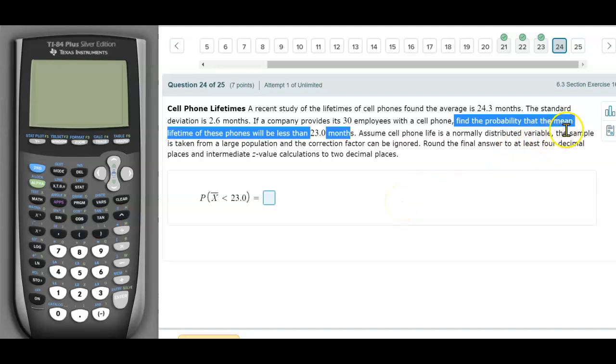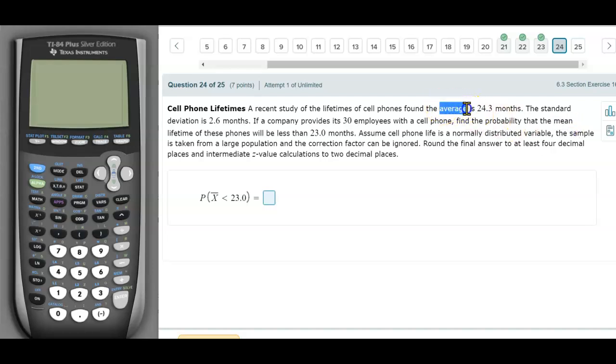Now, although this is saying the mean over here, the mean and the average over here are not the same. I'll try to explain it on the whiteboard. They wrote the probability in a mathematical way, which is nice: the probability of x bar less than 23 months. Keep in mind the average is 24.3, the standard deviation is 2.6, and n is 30. So let's go to the whiteboard.